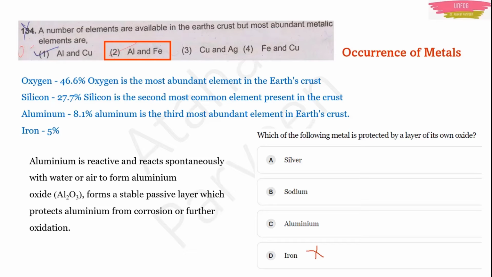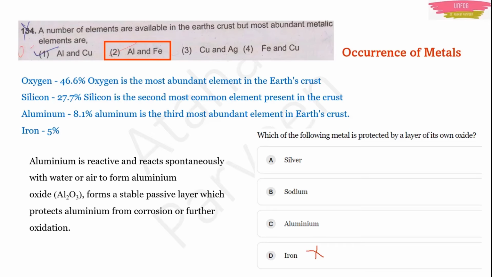Now the right answer will be aluminium. Actually, aluminium is reactive and it will react spontaneously with water or air to form aluminium oxide. But it forms a stable passive layer which protects aluminium from corrosion or further oxidation. For us, zang lagna in iron is a bad thing, the iron got spoiled.